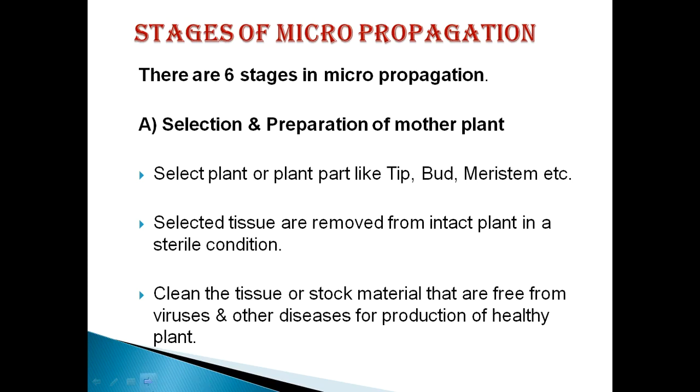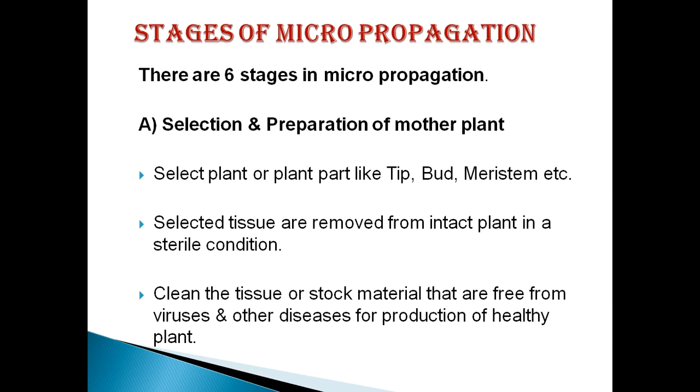First stage is the selection and preparation of the mother plant. First of all, we should know about the mother plant. The mother plant is the plant which is selected for the tissue culture experiment and which has high commercial value and good characteristics, so our progeny will have those good characteristics.